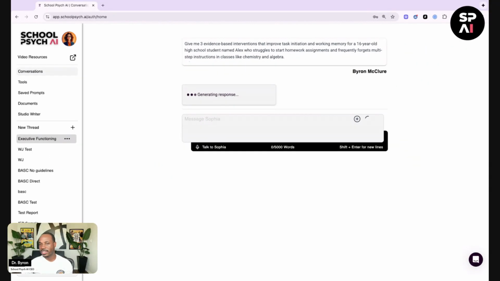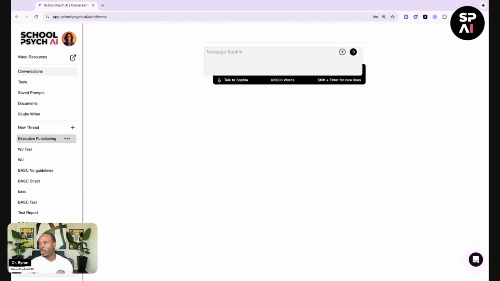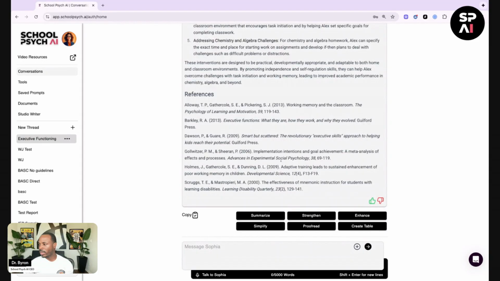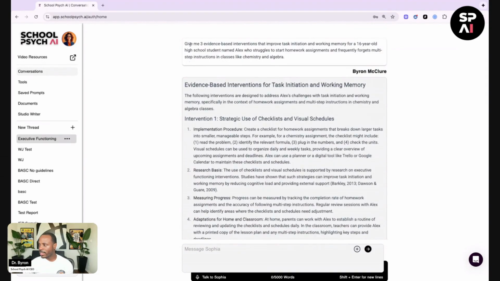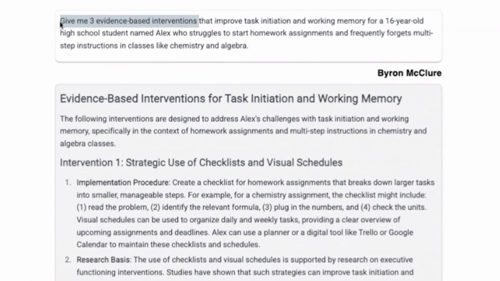In this prompt, you can see how we're just having a conversation with Sophia. We're telling her what we want her to do. Give me 3 evidence-based interventions. And we're giving a little bit more context that improves task initiation and working memory.